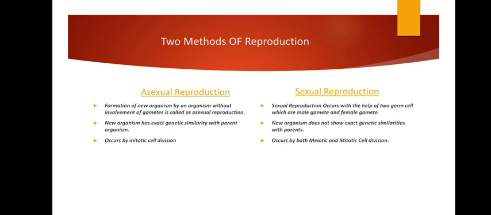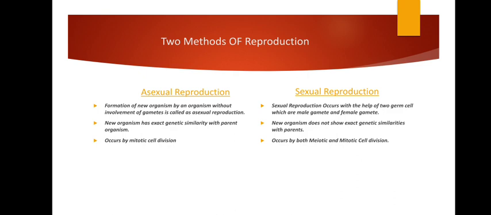When we say asexual reproduction, it means the new organisms are formed without the involvement of any gametes. Now, what do we understand by gametes? Gametes are sex cells, male gamete or female gamete. There are no such cells involved in asexual reproduction. There is just a single cell and that reproduces another new cell.